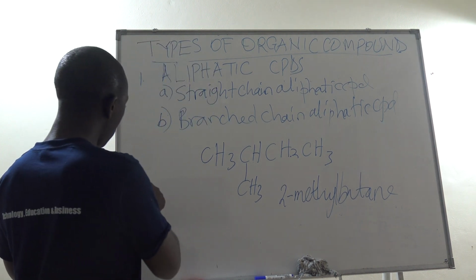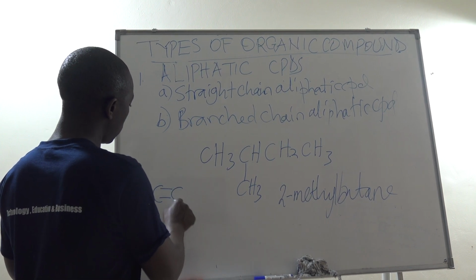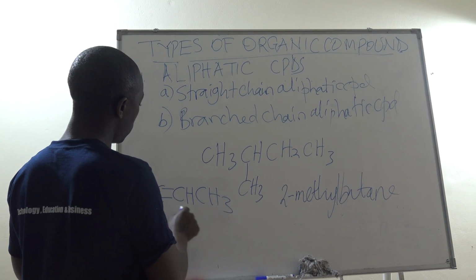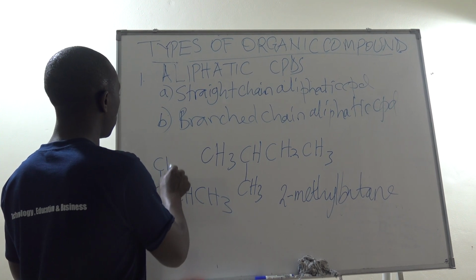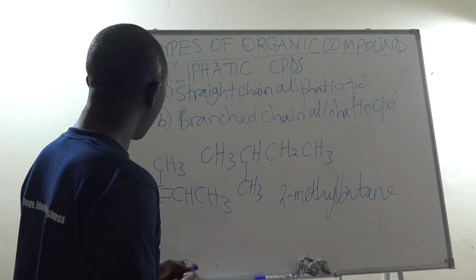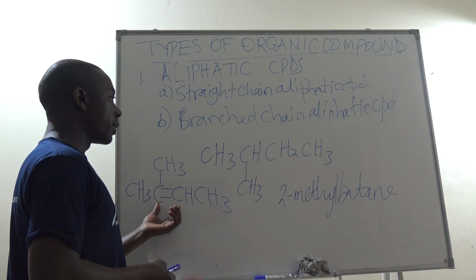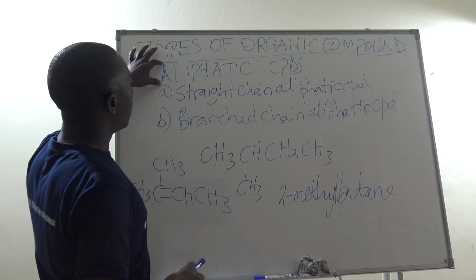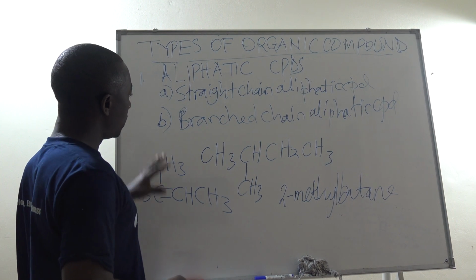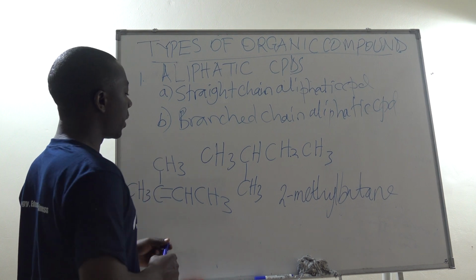For example, we can have a compound like CH3 compound like that. In a compound like that, it is having a side chain as well as a double bond. So it is an aliphatic compound because it has no ring. Secondly, it is an aliphatic branched chain compound because it has a branch.